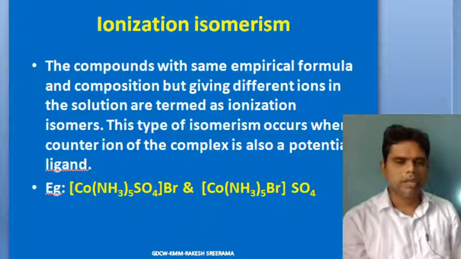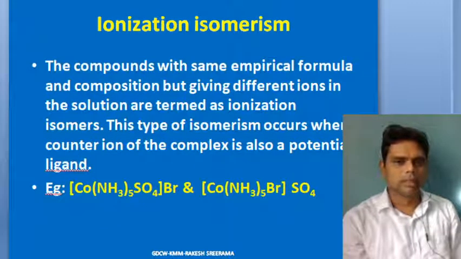If the counter ions are potential ligands, or they can also act as ligands, this kind of isomerism arises.